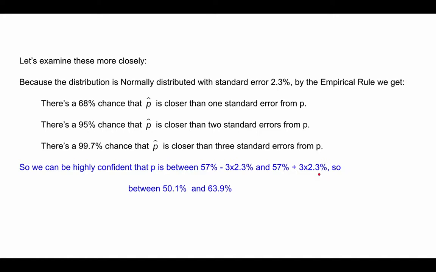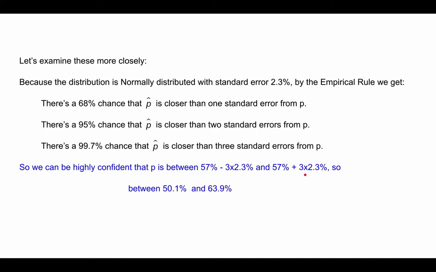In other words, when I say that there's a 99.7% chance that p hat is closer than 3 standard errors from p, I mean that if we take p hat and we add 3 standard errors and we subtract 3 standard errors, we're 99.7% sure, or really confident, that our true population parameter is within 3 standard deviations below 57 and within 3 standard deviations above 57.